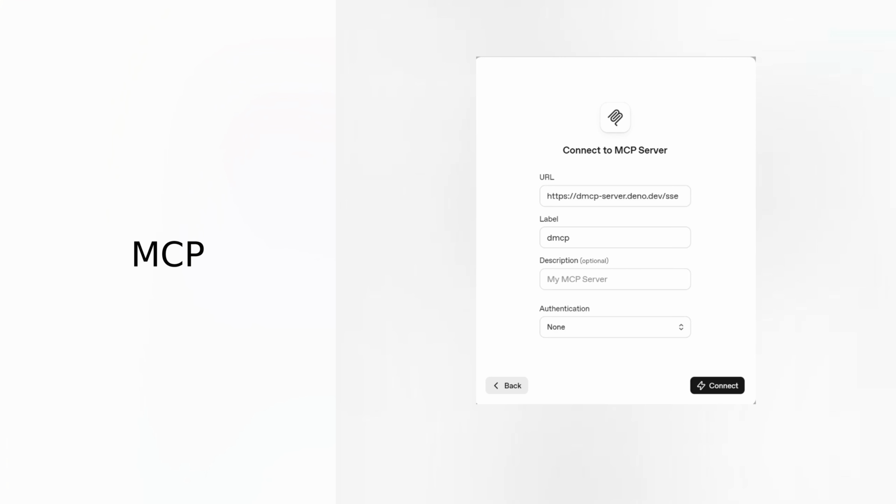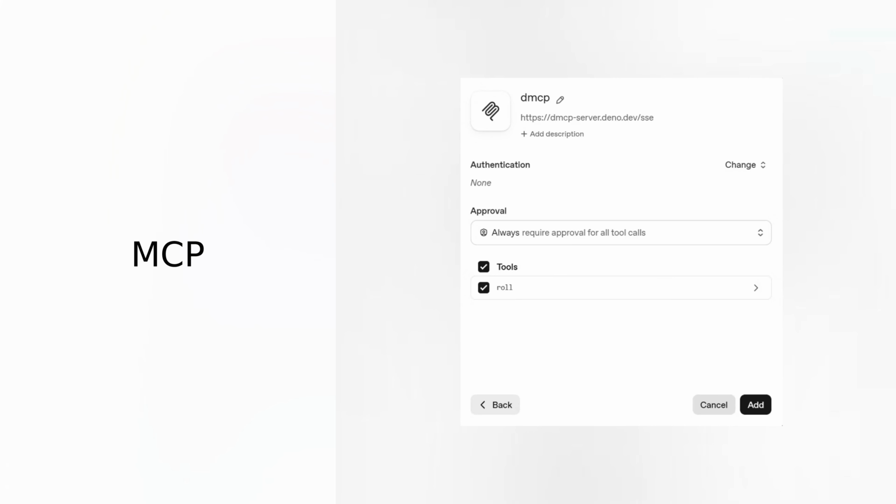Enter the URL and label for your server as well as any API keys for authentication. In this case, we don't have any authentication, so we set it to none. Click on connect. Once you connect successfully to the MCP server, you should get a list of actions you can add, such as rolling the dice. Click on Add.